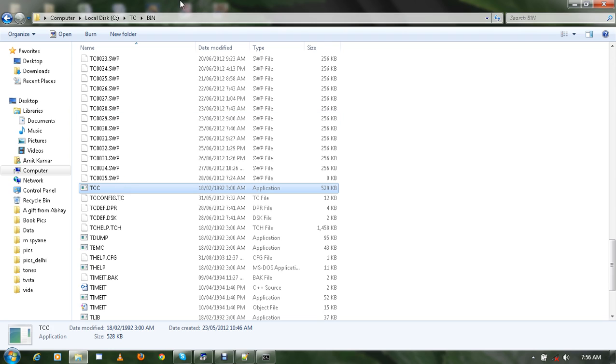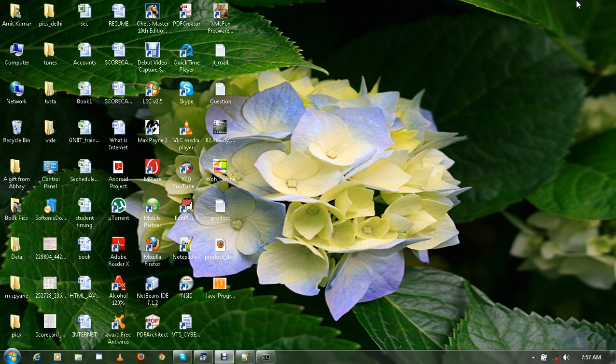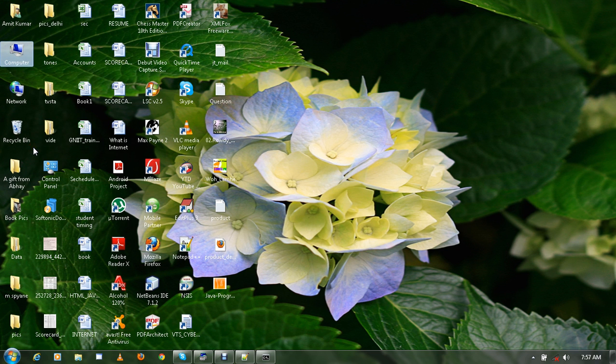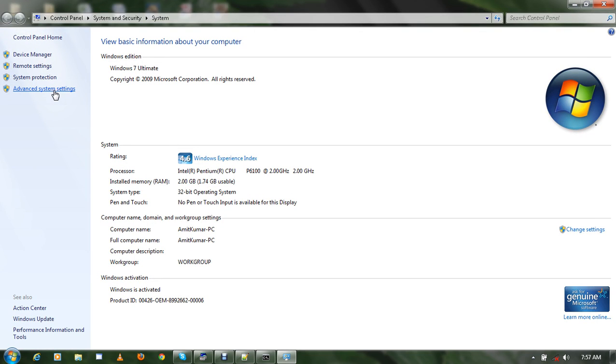You can copy the path from the address bar. Just click on the address bar, then you can have the path C TC bin. This is the path of this file. So copy this path, and where will you go? Go to the My Computer Properties section. There go to the Advanced System Settings.